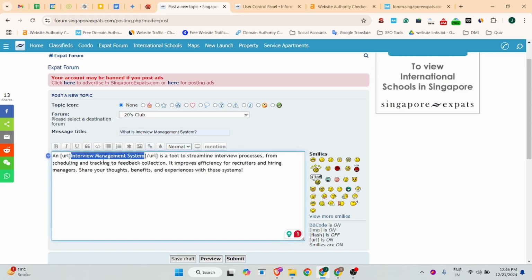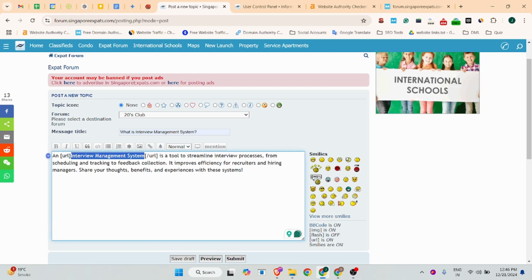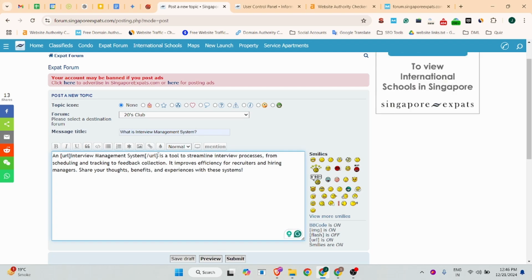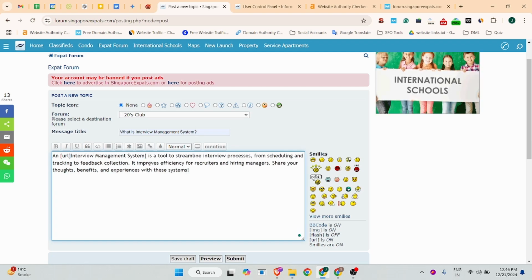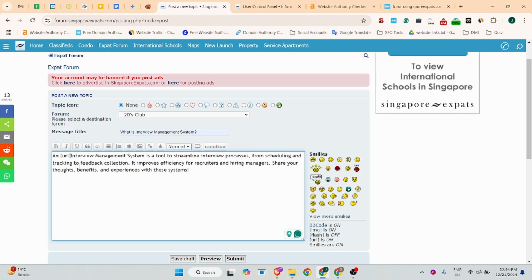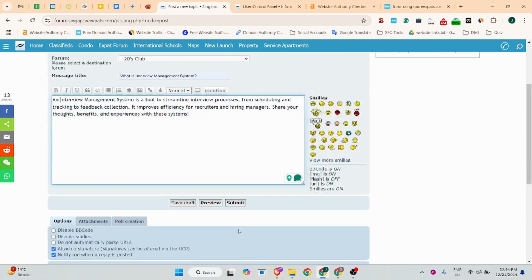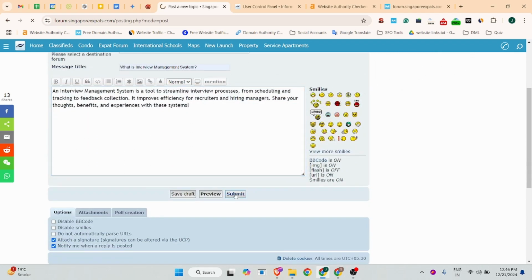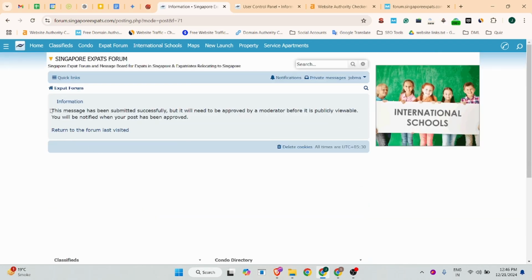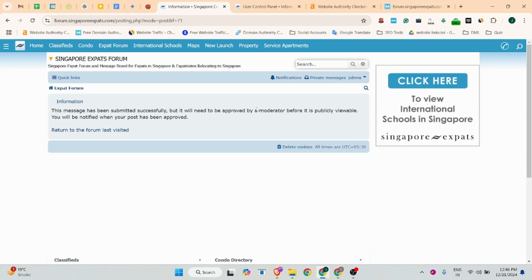I don't know how to include the URL, so let me ignore this for now, because I don't have an idea of the syntax, so I will avoid this. After that, you will see there is a submit button. You can click on this, and you will see our thread is submitted.